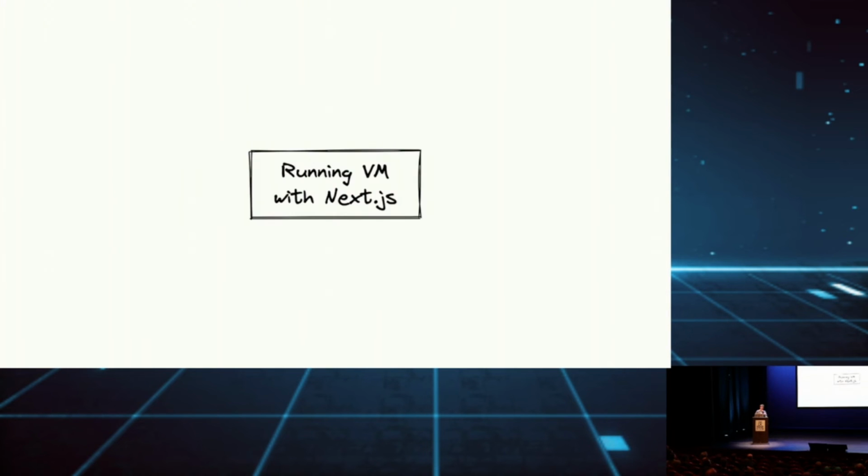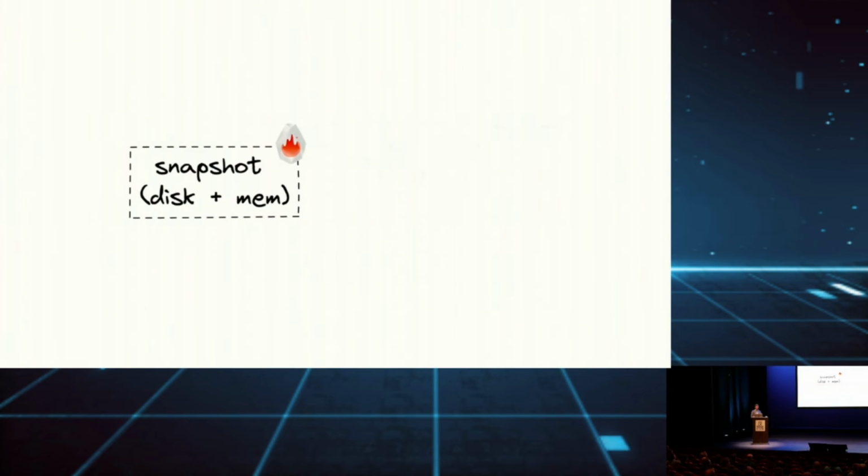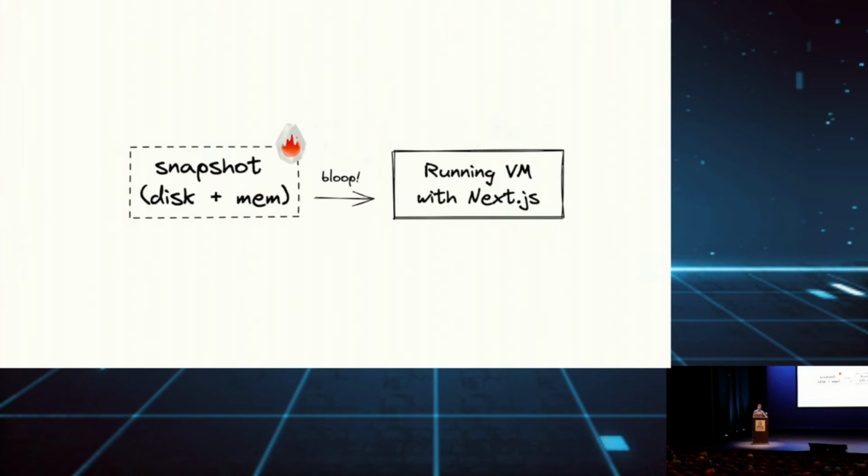So we were thinking, can we make that work for VMs too? Like, you have a VM running Next.js, and then we snapshot it, disk plus memory. And then when you come back a day later, we resume it. And it will continue exactly where it left off. And that is what we built.